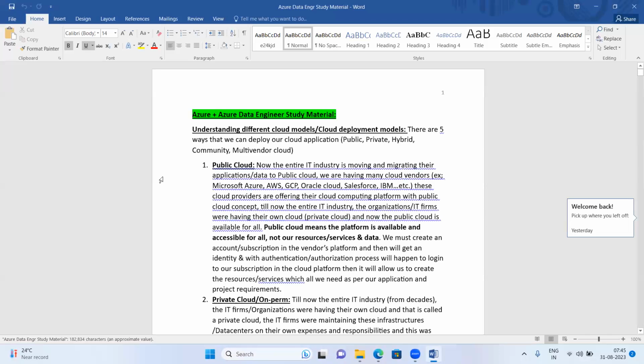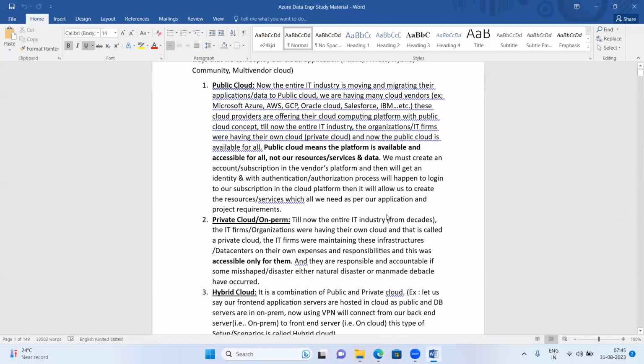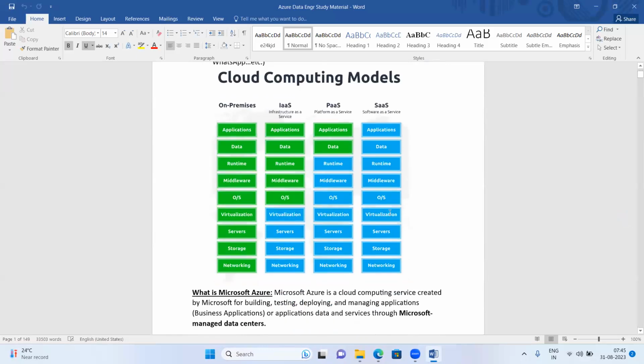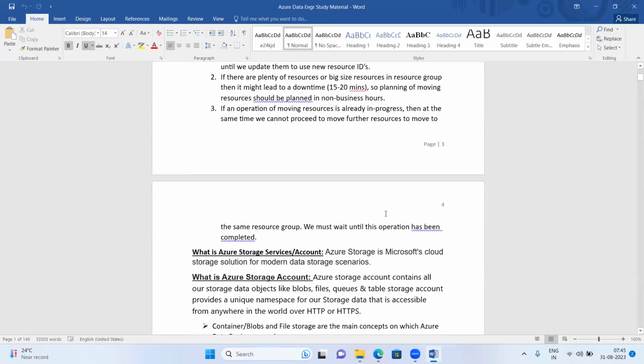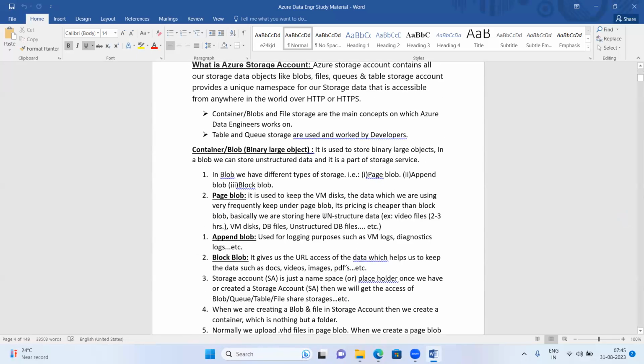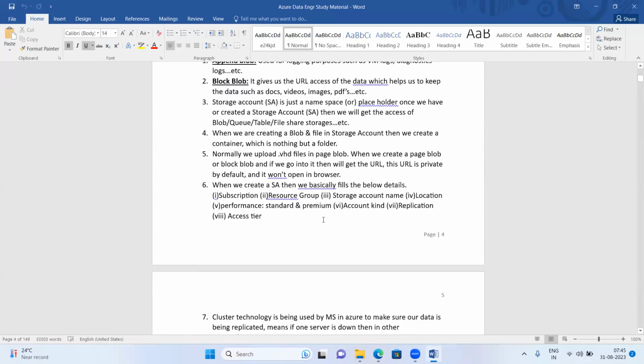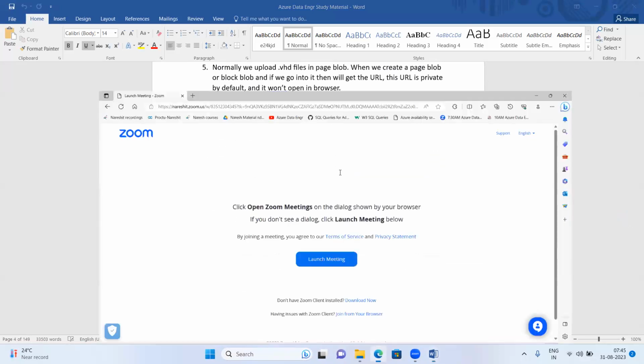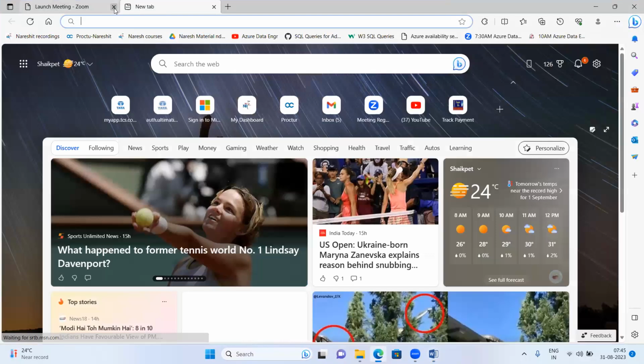This is the material that we are referring to, and storage accounts we are discussing. All this we have done. So what I'll do, I'll go to the portal, Azure portal.